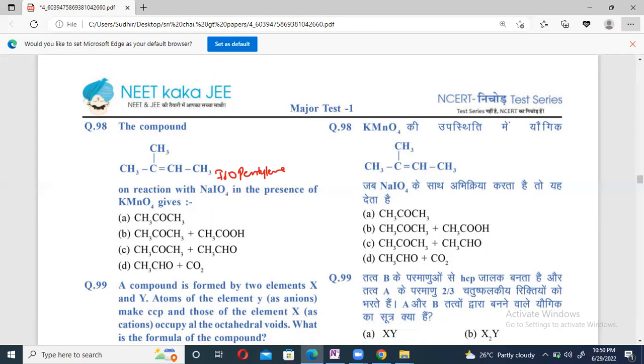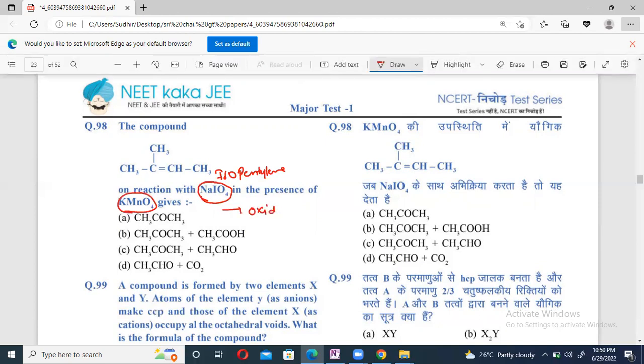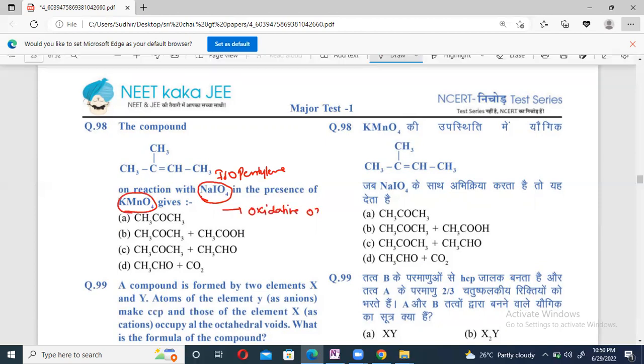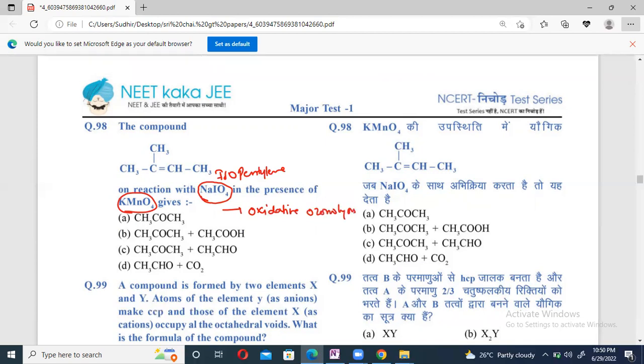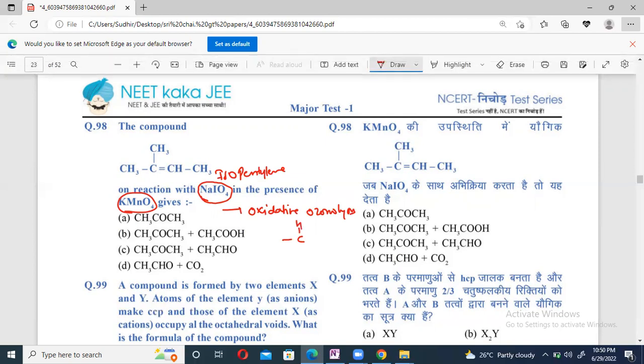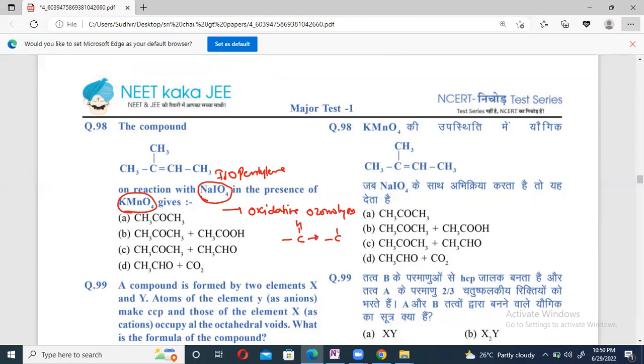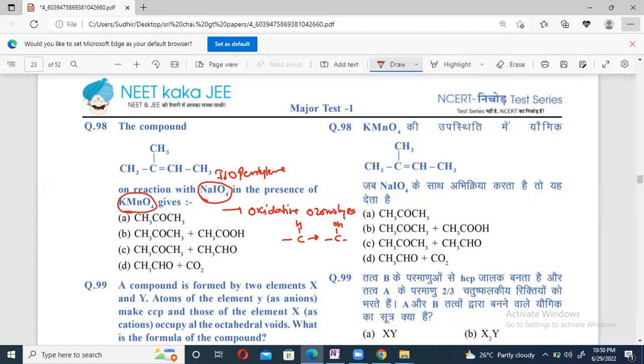See, one more point I'll tell you: whenever you see NaIO4 with KMnO4, indirectly it is called oxidative ozonolysis. But oxidative ozonolysis means wherever you are finding a CH bond, it is directly converted into a COH bond, right?